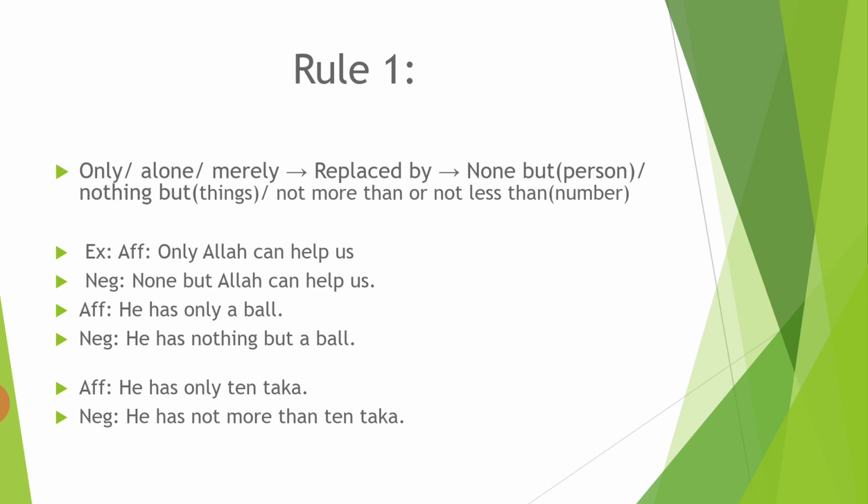For example, only Allah can help us. So none but Allah can help us.